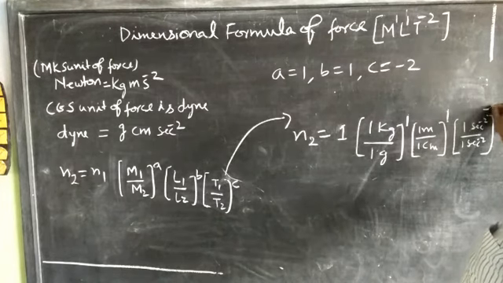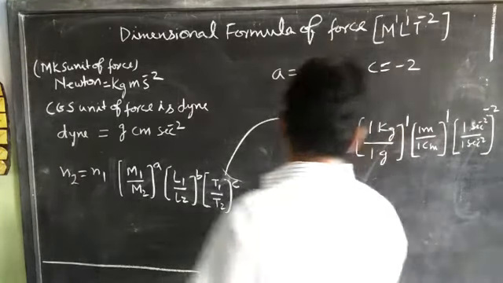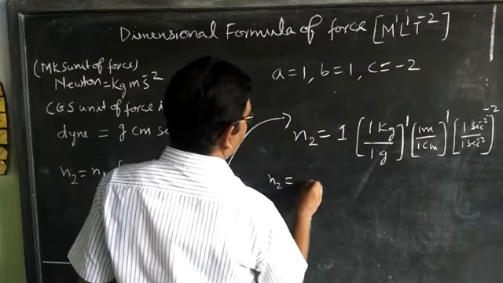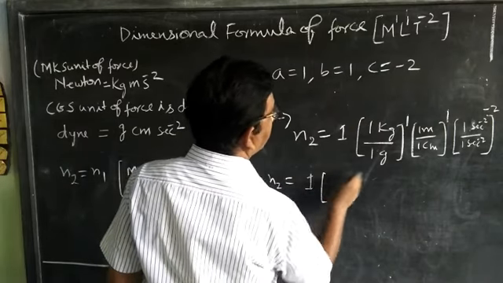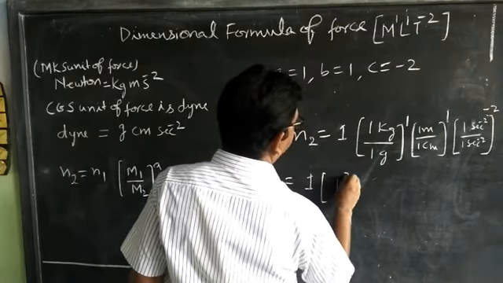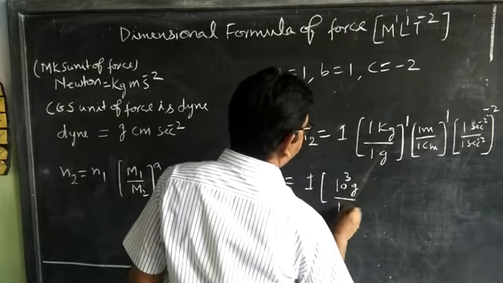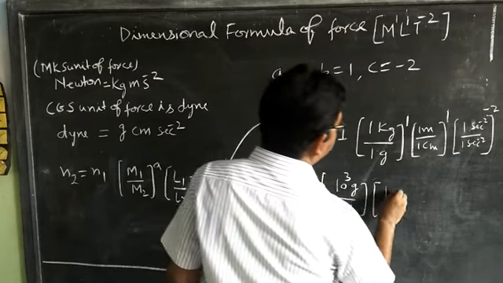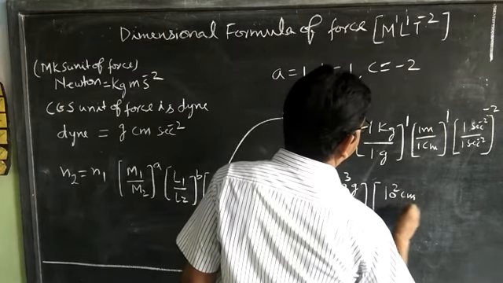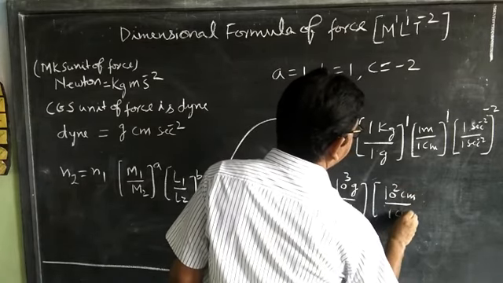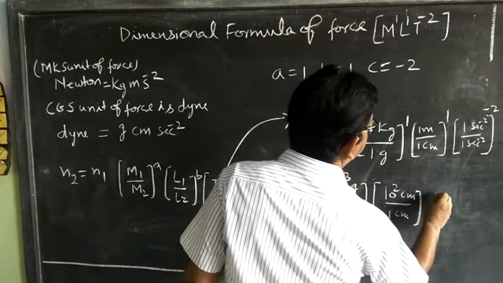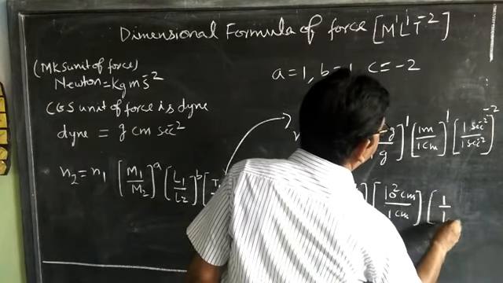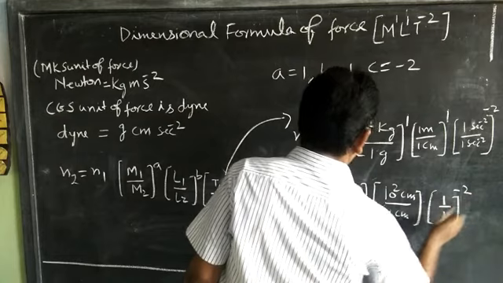That is, 1 kilogram is equal to 1000 gram, 10 power 3 gram upon 1 gram. 1 meter is equal to 100 centimeter, 10 power 2 centimeter upon 1 centimeter, and this is 1 upon 1 power minus 2.